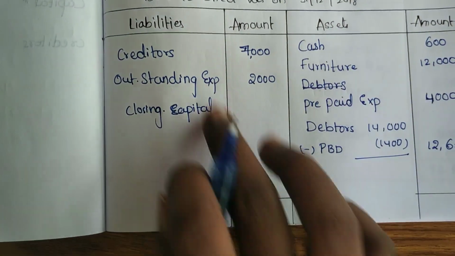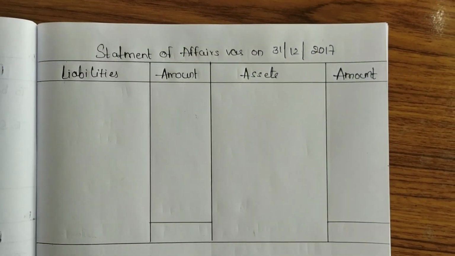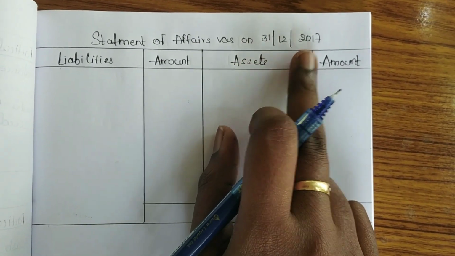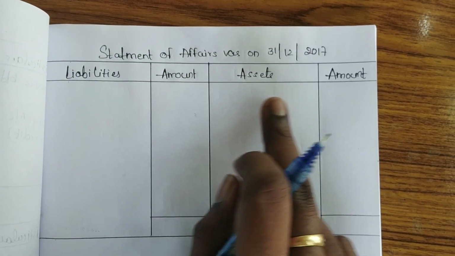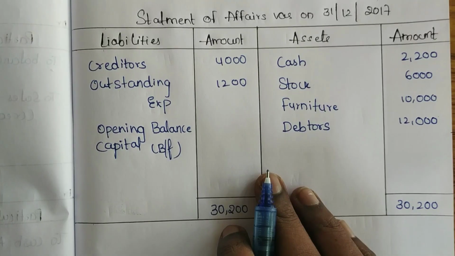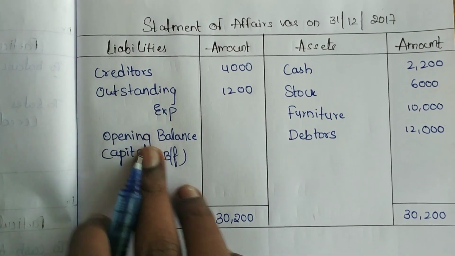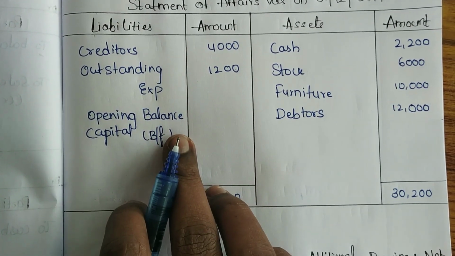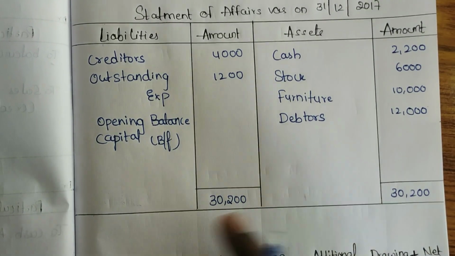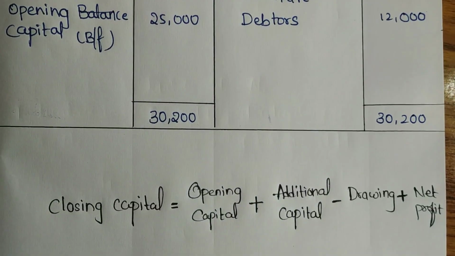So if you can see, now we have to find out only the closing capital. For that we have to find the opening capital. For that we have to prepare the statement of affairs as on 31/12/2017. That means this is the opening position. So we have to take all the opening balances of assets and the opening balances of liabilities, creditors and outstanding expenses. So the balancing figure we will get is the opening capital. See the total amount I got is 30,200. So balance it, take the amount as opening capital. So we are getting 25,000.